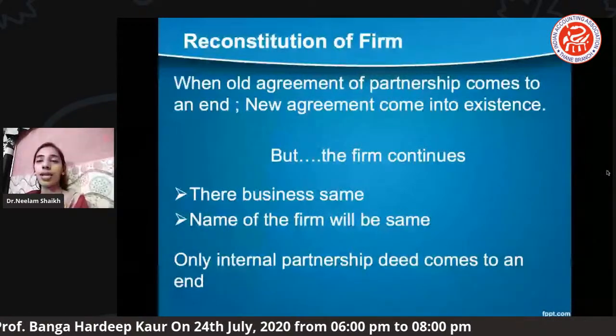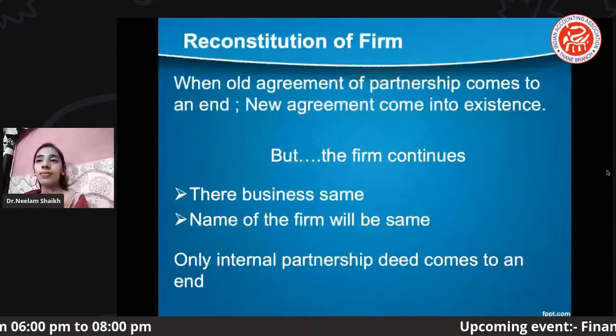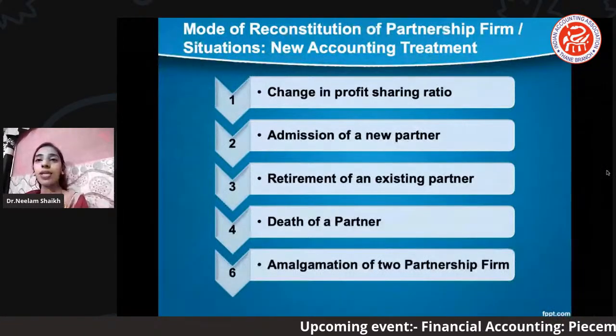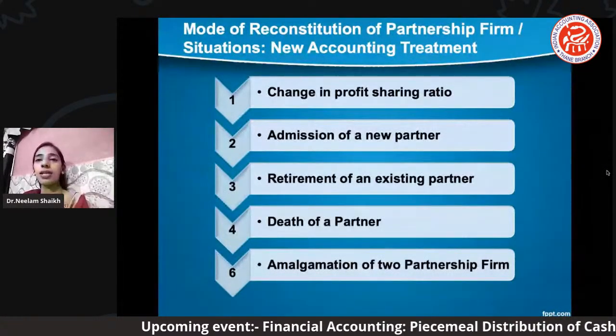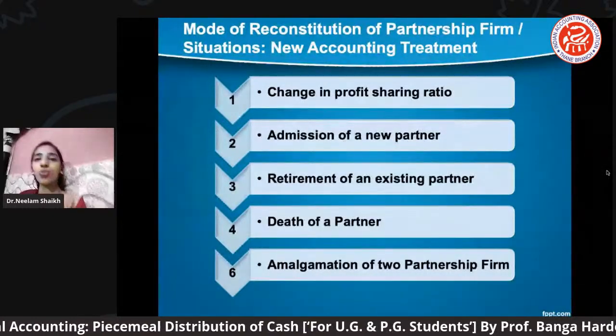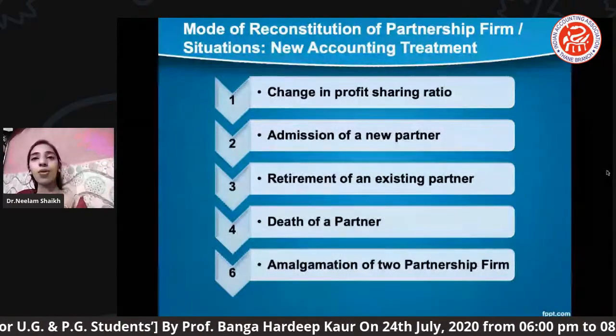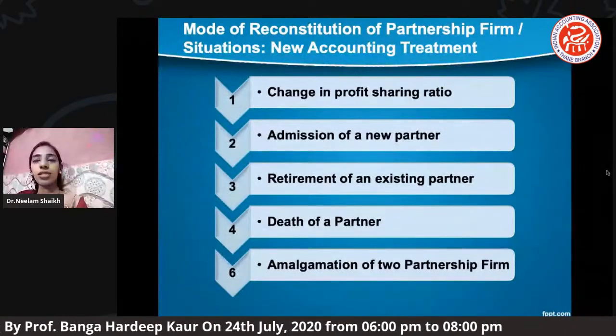Next slide please, Riddhi. Yeah, here you can see we have already seen yesterday about the mode of reconstitution. Mode is nothing but the situation, the occasion under which we may find the partnership going through changes in their agreement.